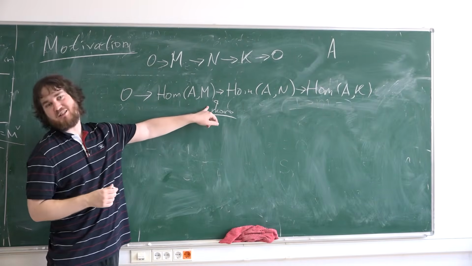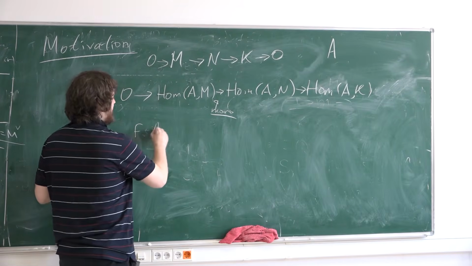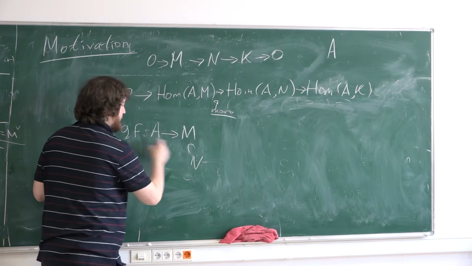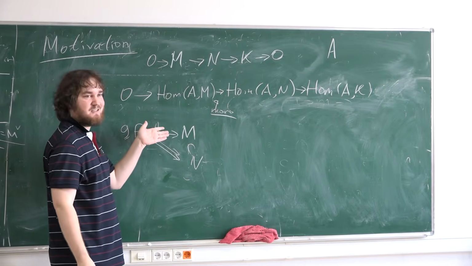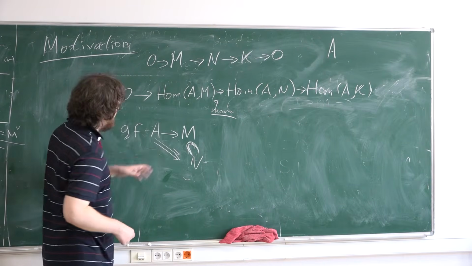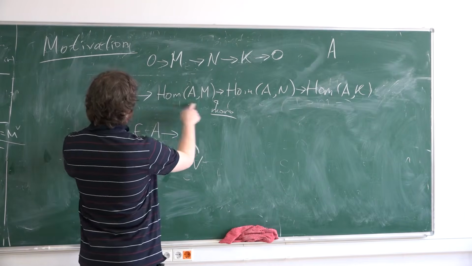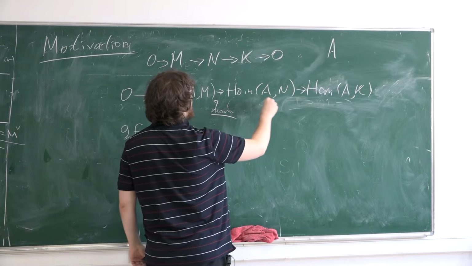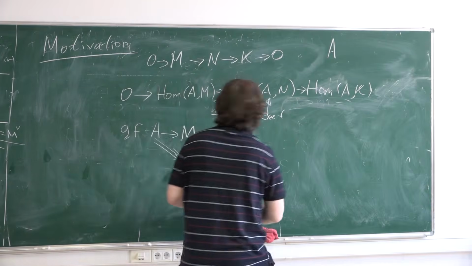Is it obvious that this is an injective map? If you have two homomorphisms from A to M, you consider them as homomorphisms to N. If they coincide there, then of course they coincide as homomorphisms to M, because they take values in the little module. Okay, so this is injective, and so this sequence is exact in this place. In fact, this sequence is also exact in this place. So this sequence is exact.